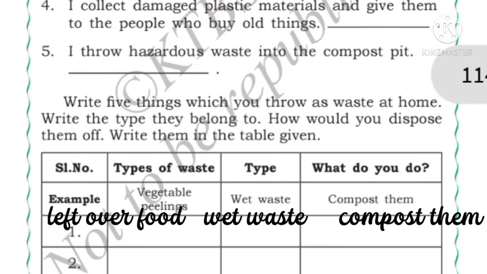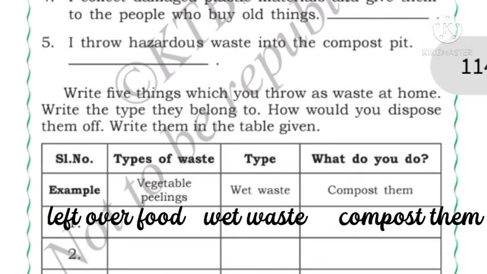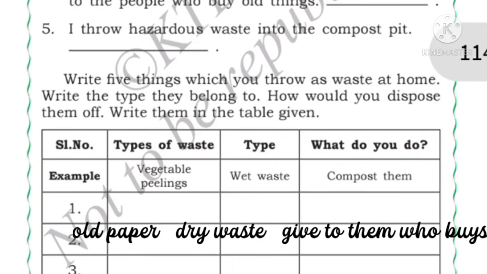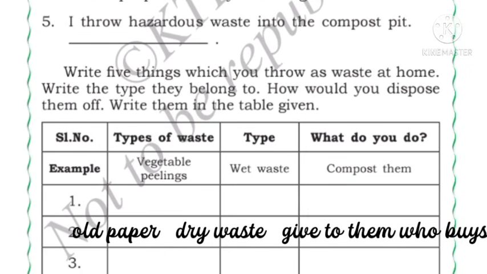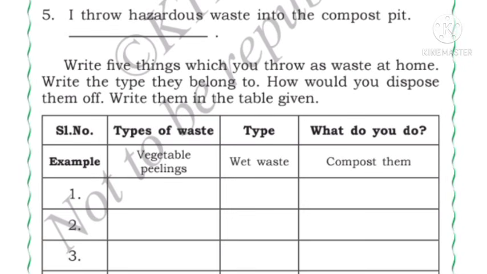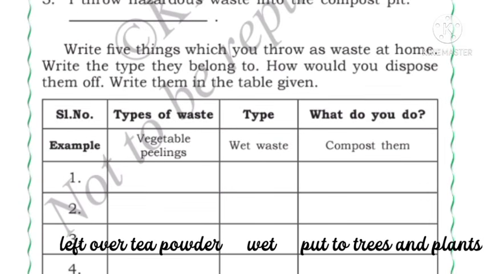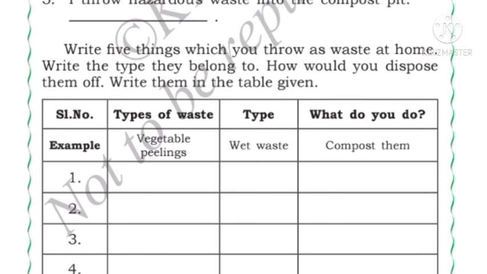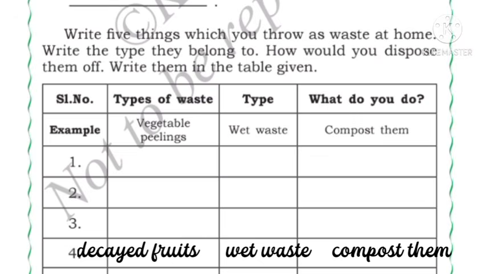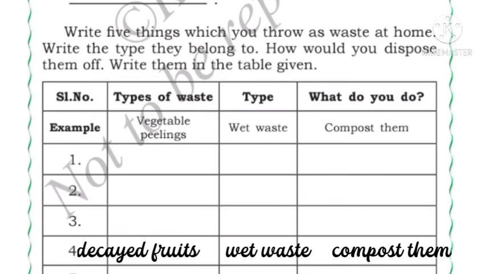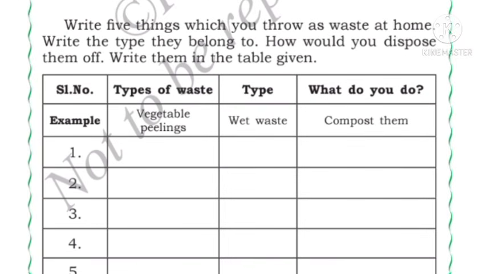Next, first we will write leftover food, that is wet waste, we will compost them. Then old paper, that is dry waste, we will give them to the people who buy old things. Okay, next leftover tea powder, that is wet waste, we will put it on trees or plants. Then decayed fruits, that is wet waste, we will compost them. Then plastic bags, that is dry waste, we will give them to those who buy old things.